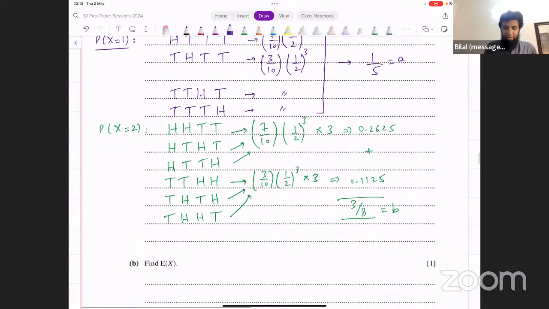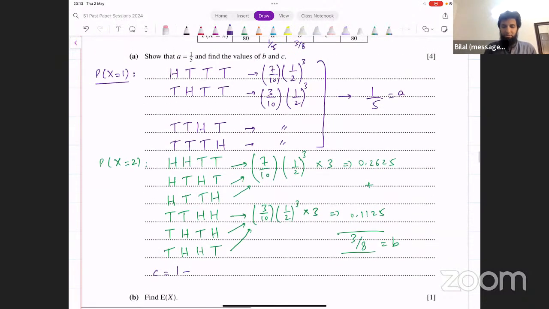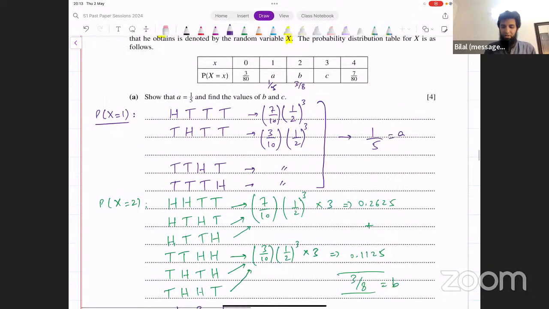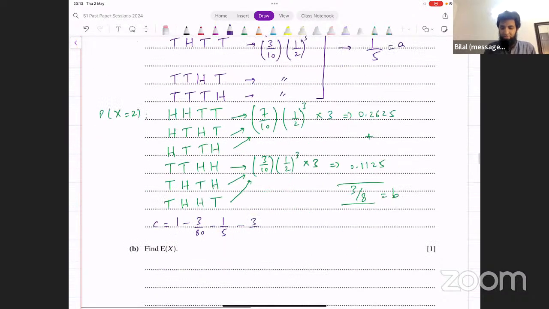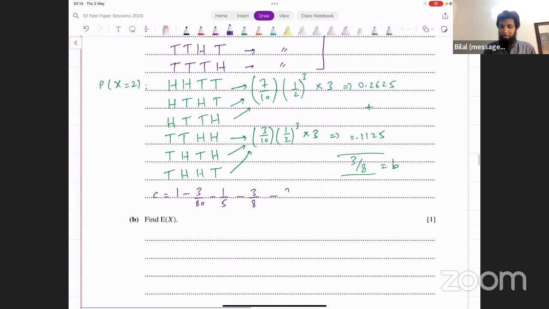C can now be found like this. We can say C equals 1 minus 3 over 80, that's the probability of 0, minus 1 over 5, the probability of X equals 1, and then 3 over 8, the probability of X equals 2, and 7 over 80. And that will give you the value for C.